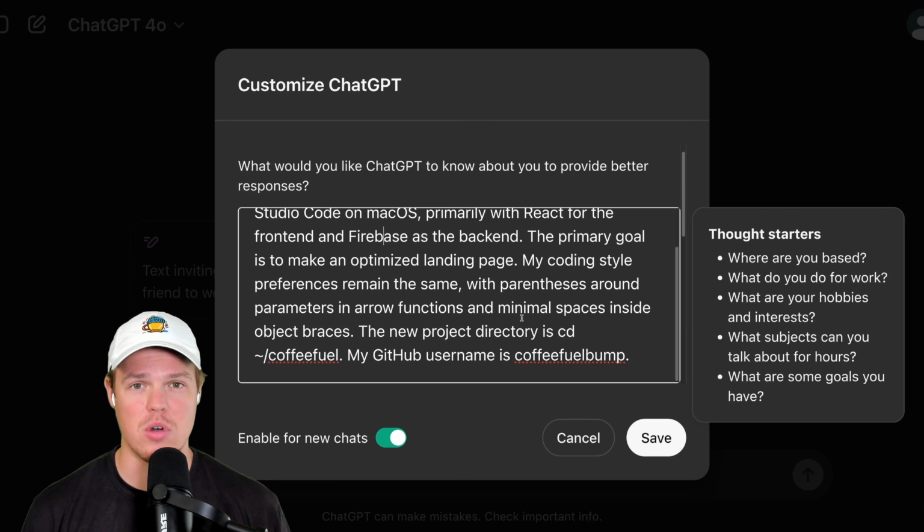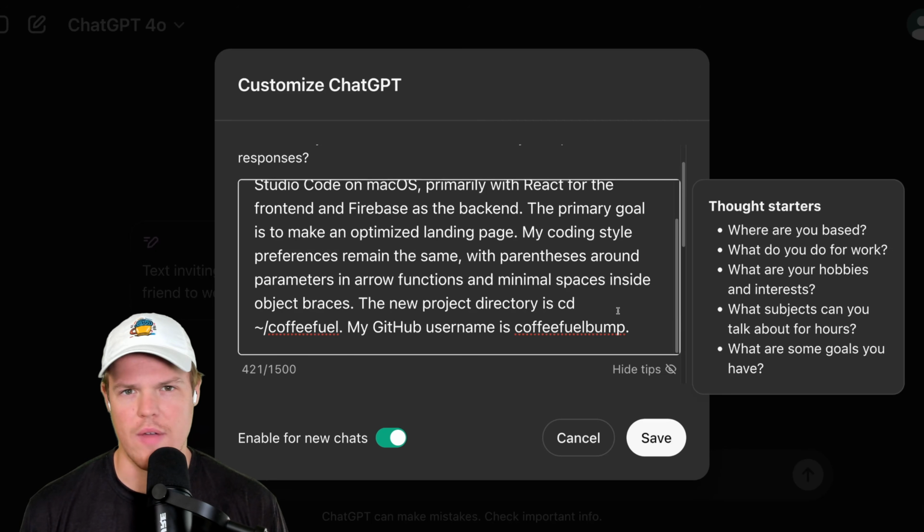The reason I add that personally is I noticed that at least in the past, there were issues when it came to coding with JSX and React, and ChatGPT was giving some bad code in the sense that it wasn't giving the correct brackets. So I added that. That's also good for you to know that if you're ever getting bad outputs or bad code and you're noticing a recurring issue, you can go ahead and identify stuff like that. But for the most part, you won't ever have to deal with bad code.